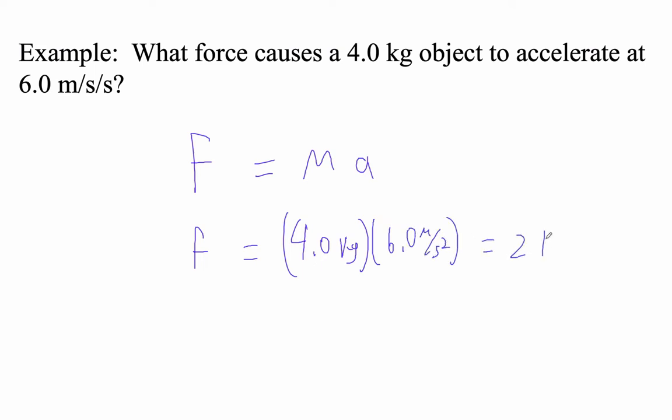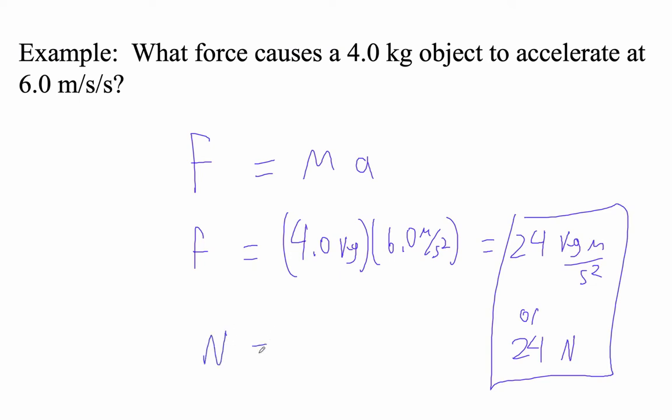And that equals 24 kilogram meters per second squared, or 24 newtons. There you go. That unit N is equal to newtons. So that's our base unit. It's made out of kilograms, meters per second squared, because it's ma.